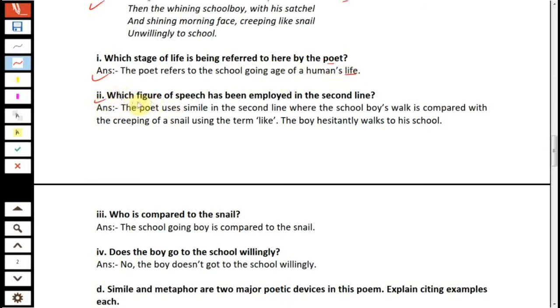Question number 2. Which figure of speech has been employed in the second line? The poet uses simile in the second line, where the schoolboy's walk is compared with the creeping of a snail using the term like. The boy hesitantly walks to his school. Question number 3. Who is compared to the snail? The school-going boy is compared to the snail.